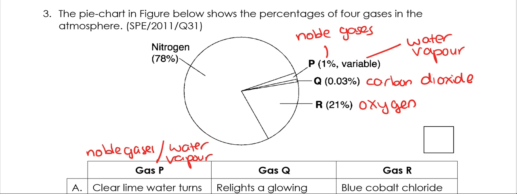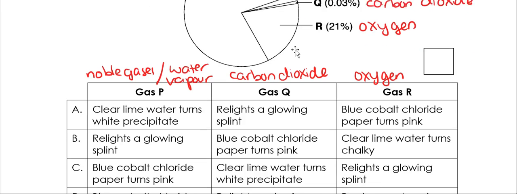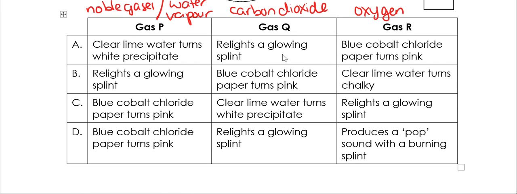Gas Q is carbon dioxide. And gas R is oxygen. So gas P could either be noble gases or water vapor, but we don't have a test for noble gases, but we do have a test for water vapor.